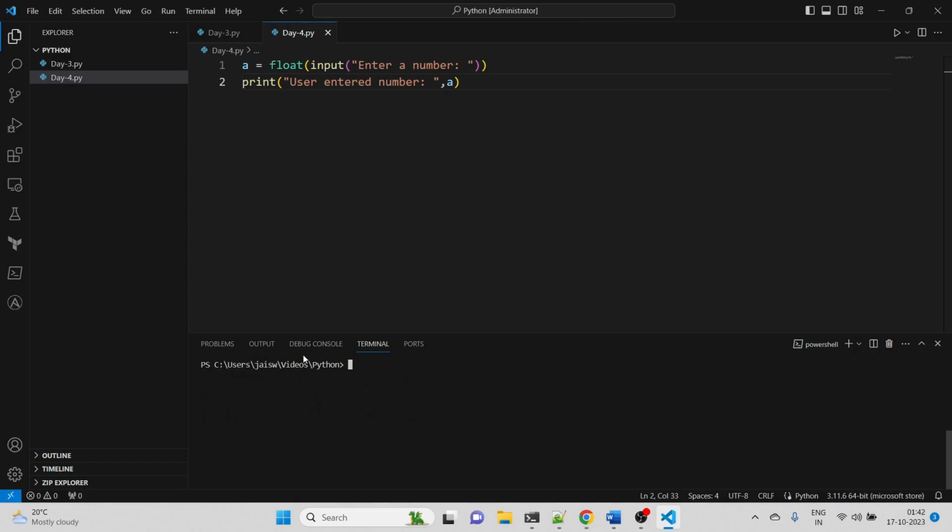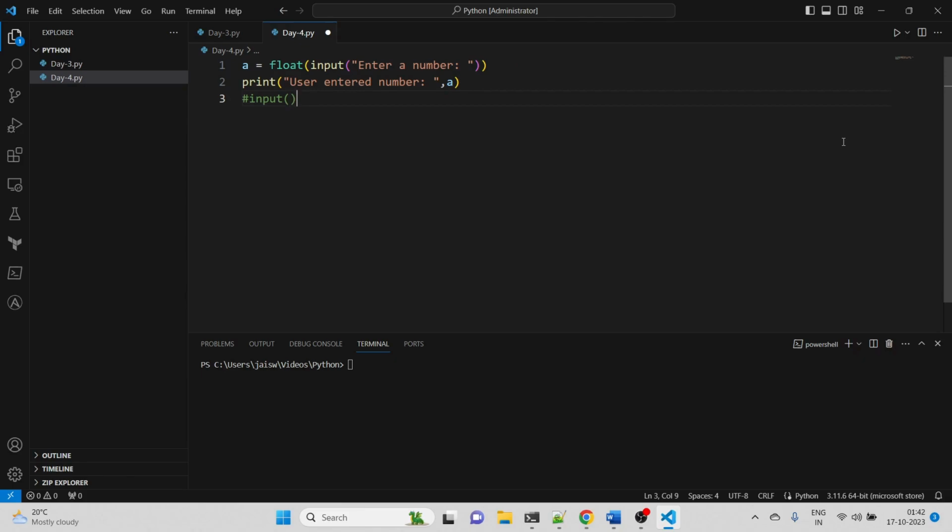Okay, so now you understood the easiest way in which you can get value from the user using the input method. That you should remember. In short, I can write in this format, let me put it in a comment: input. So this is the function, or method, that will be used for taking inputs from the user.